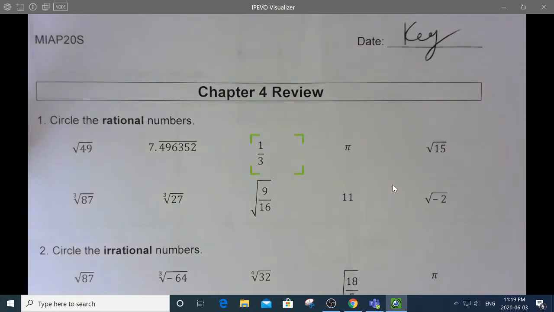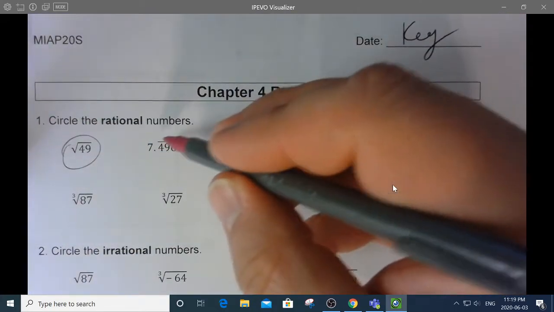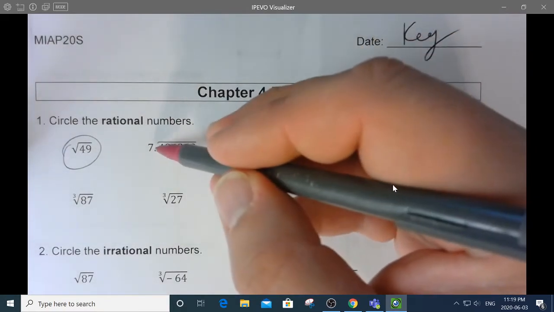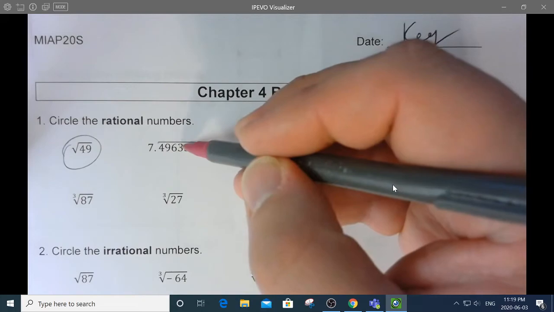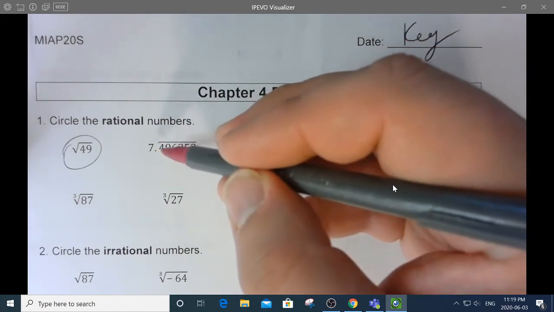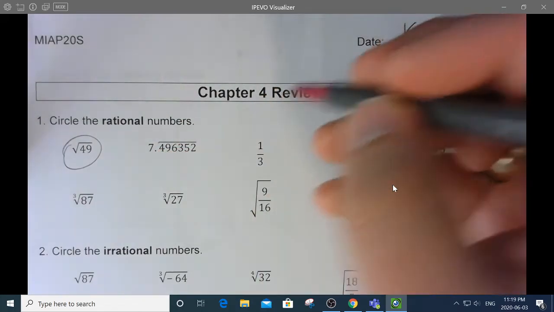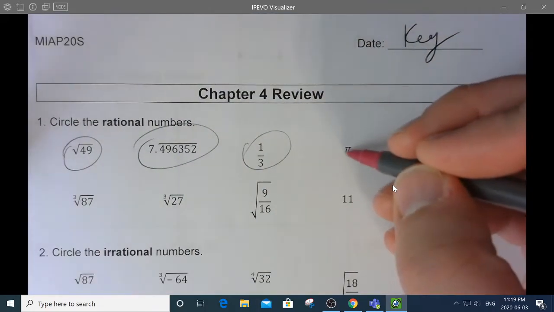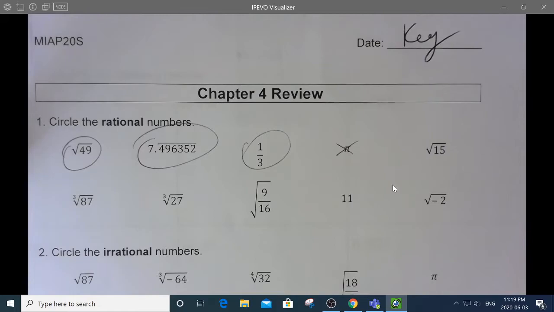And here we go. You're not being asked to simplify these or solve these, you're just being asked which ones are rational. That's a 7, which is 7 over 1, so rational. That's repeating, so it's for sure going to be a fraction. In fact, it's 7 and 496,352 9,999,999ths, which is a fraction.